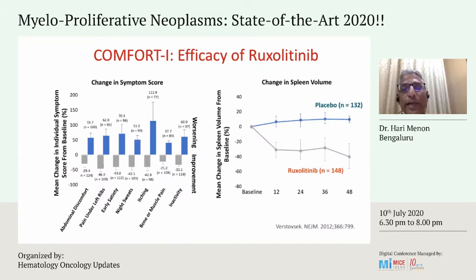So this has been alluded to. The COMFORT-1 study was exploring the molecule ruxolitinib, a JAK2 inhibitor. This was a phase 3 study conducted in the United States, which clearly demonstrated an advantage in terms of improvement of quality of life and also overall survival benefits, predominantly through control of symptoms and improvement of splenomegaly and anemia.